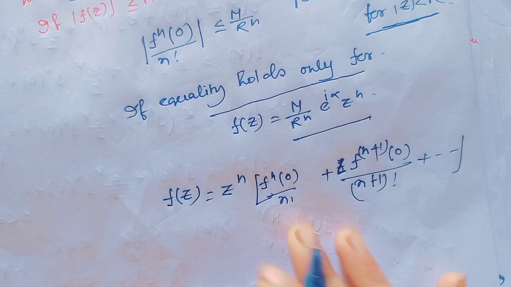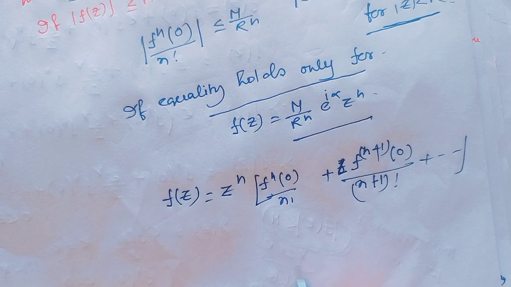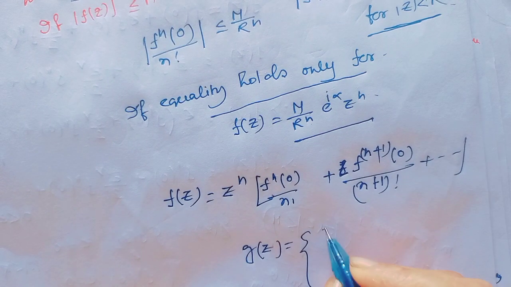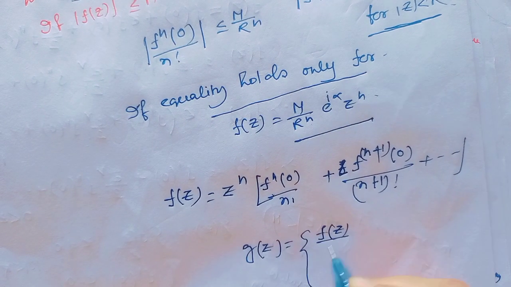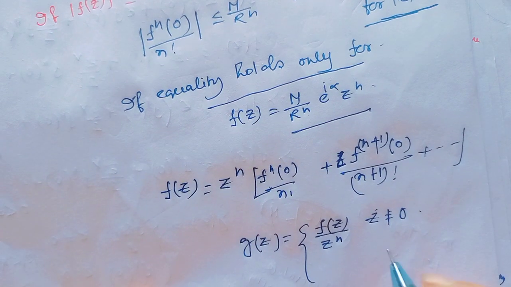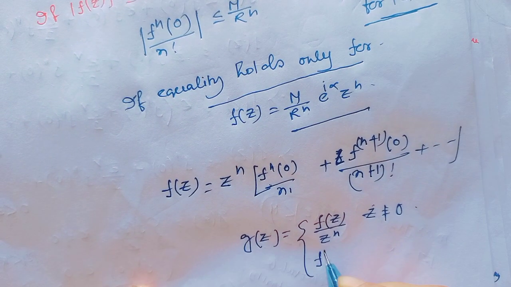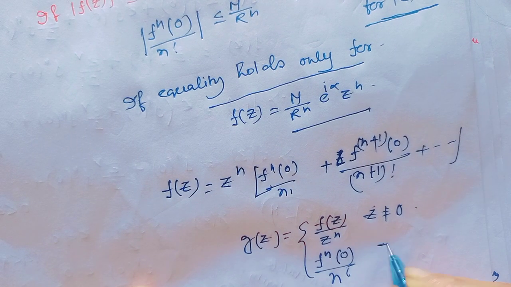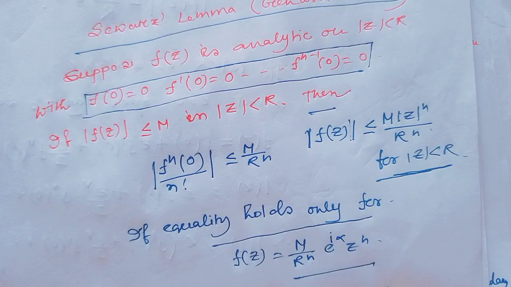And we have to consider g(z) equal to f(z) over z^n when z is not equal to 0, and when z equals 0 we have to consider f^(n)(0) over n factorial. Now try this proof on your own.